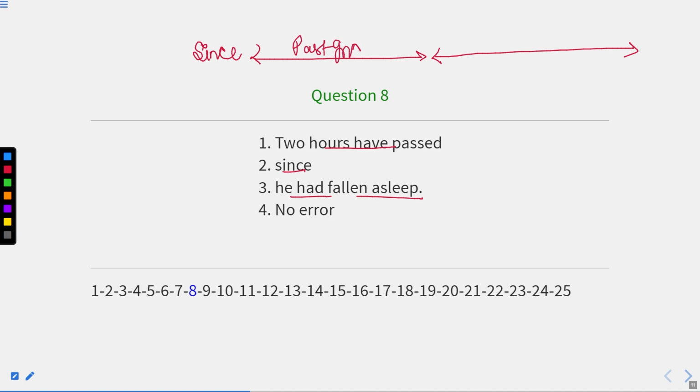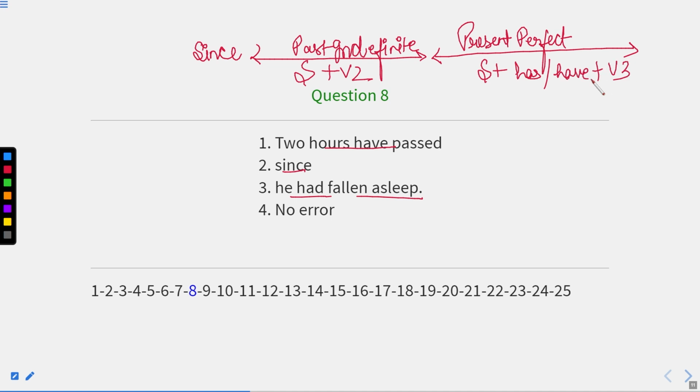Okay, past indefinite, or you can say simple past tense, where the rule is subject plus verb second form, and the remaining clause should be in present perfect tense. Okay, the remaining clause should be in present perfect tense always, in which we should have subject plus has or have plus verb third form. Okay, it should be has or have plus verb third form.